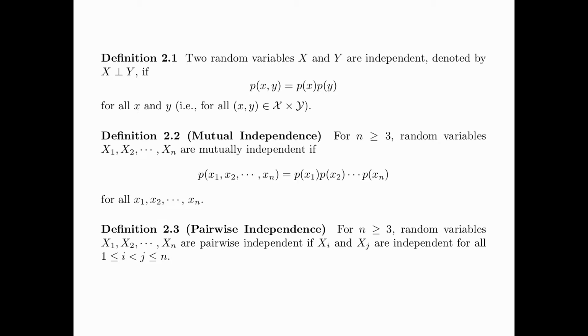Definition 2.3 is about pairwise independence. For n greater than or equal to 3, random variables X1, X2 up to Xn are pairwise independent if Xi and Xj are independent for all i, j between 1 and n. That is, any two of these random variables are independent. It can be shown that pairwise independence is implied by mutual independence, but not vice versa.